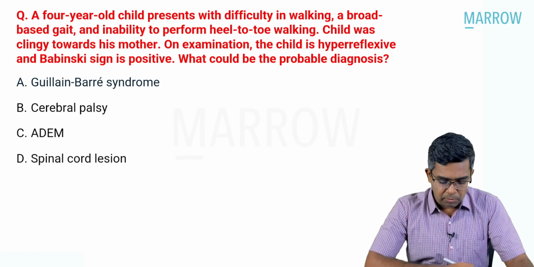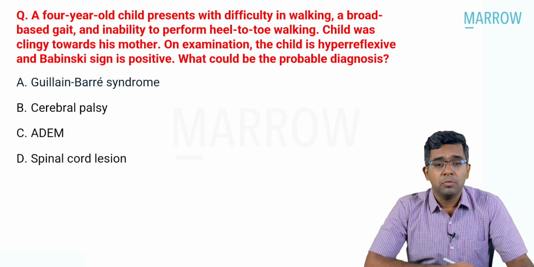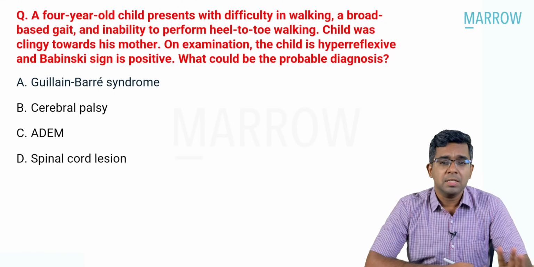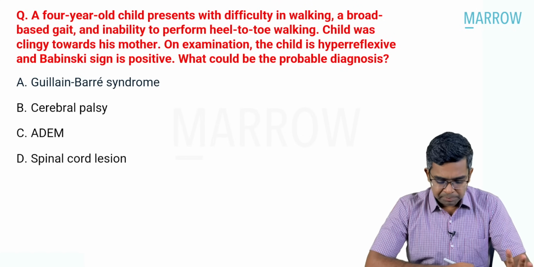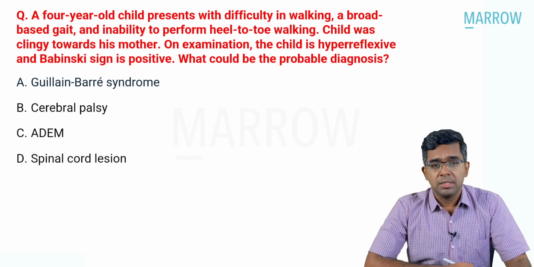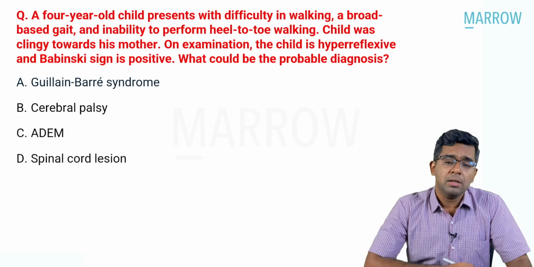Is it Guillain-Barré syndrome, cerebral palsy, ADEM, acute disseminated encephalomyelitis, or is it a spinal cord lesion? This is purely an analytical question. Okay, let's look at the options one after another. Spinal cord lesion, right? Look at the last option. Can it be a spinal cord lesion?